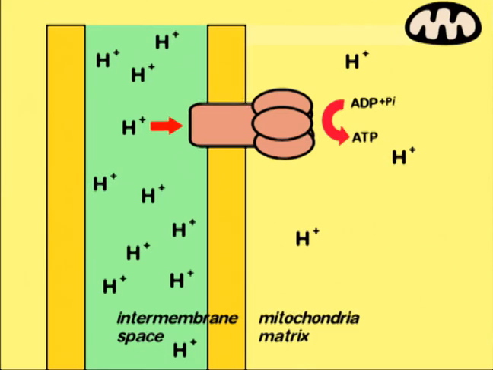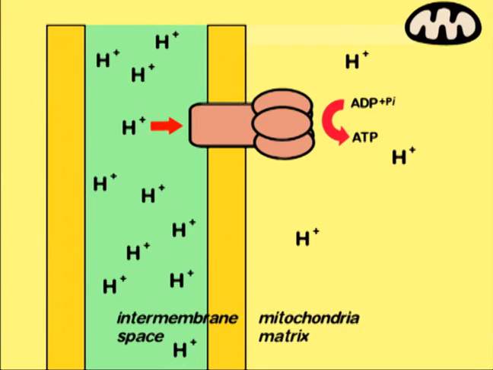Now, when we talk about how many protons are pumped out, for one molecule of ATP to be synthesized, 4 protons are pumped. You can see that there are certain subunits present on the F0F1 ATPase, especially on the F1 ATPase. The alpha 3 and beta 3 subunits are involved in ATP synthesis.